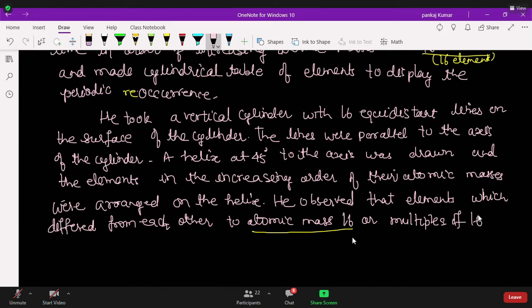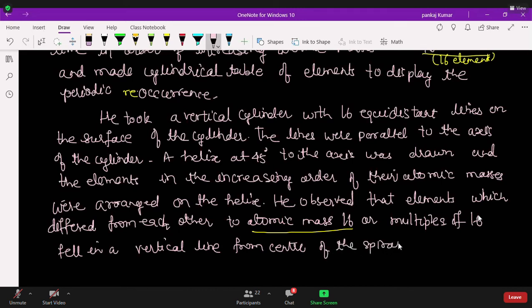Yes. Mass of 16 fell in a vertical line from the center of the spiral. The elements in the vertical line...